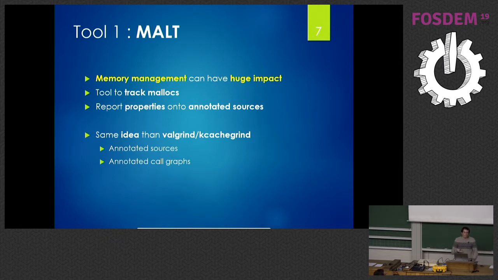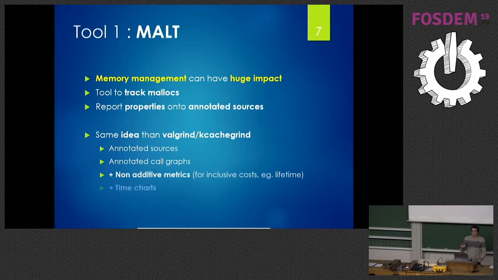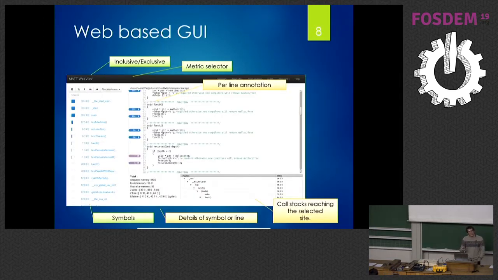In principle, this is the same idea as Valgrind and KCachegrind, which are nice for performance profiling, providing source annotation and call graphs. At some point, I started using KCachegrind as the graphical interface, and was stuck because I also wanted other metrics I was not able to put directly in KCachegrind. So at some point, I made my own graphical interface on top of it, which is web-based. So you get this kind of thing with source annotation, so you can see directly here the values annotating the lines.